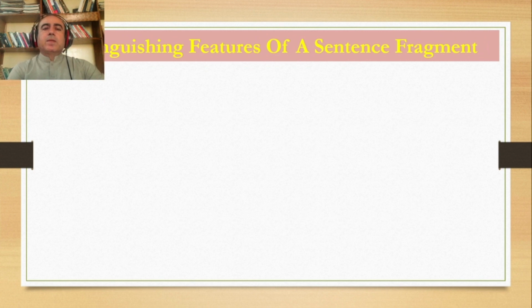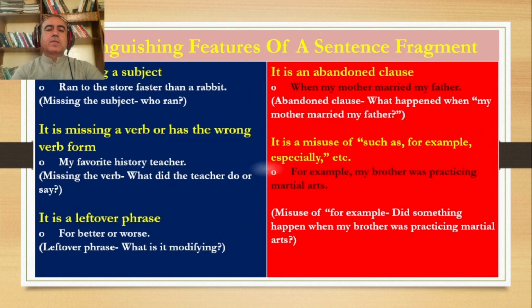Okay. There are certain distinguishing features of a sentence fragment. Like here is a statement: ran to the store faster than a rabbit. We see what is missing. We don't know who ran to the store. So the subject is missing.